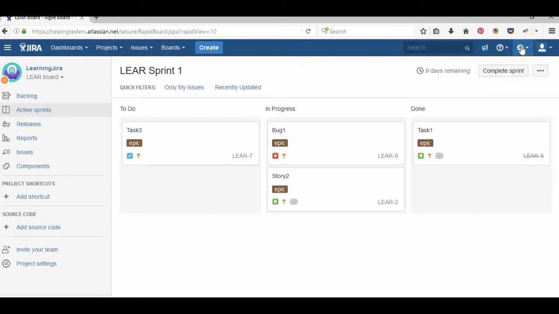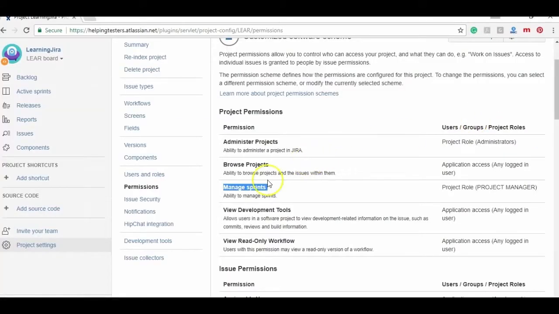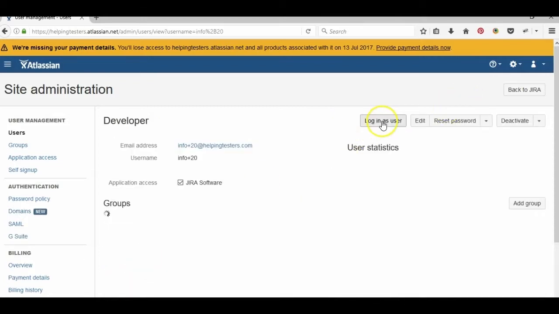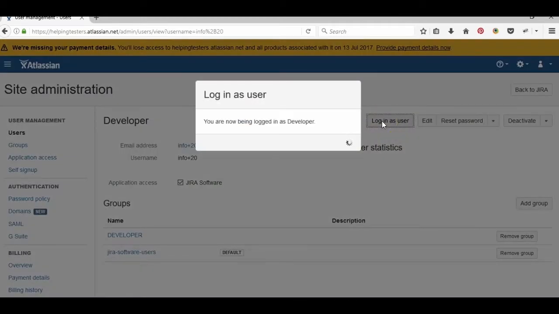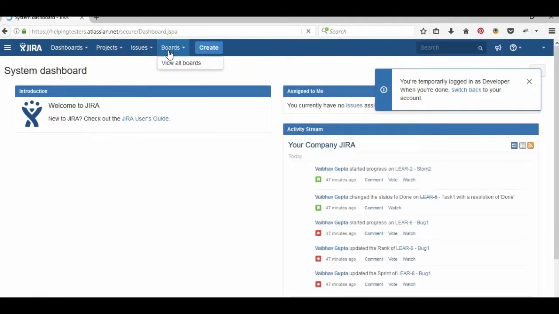Okay, now let me log in with another user and let me see if I have the access of managing the sprint. Let me log in as a developer. Okay, and let me view our boards.